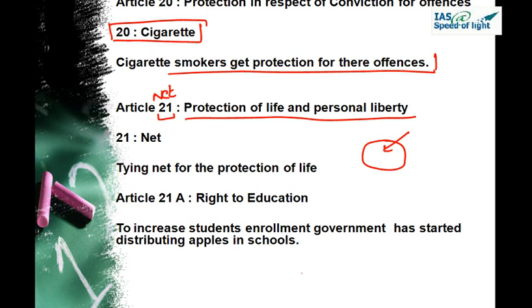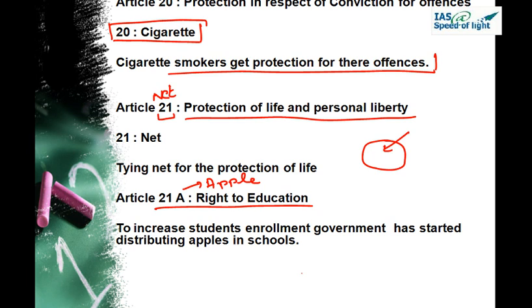Article 21A, right to education. A is for apple, as in B for ball, C for cat, D for dog, A is for apple. To increase student enrollment, the government has started distributing apples in schools, in their midday meal schemes. So Article 21A deals with the right to education, right to elementary education.